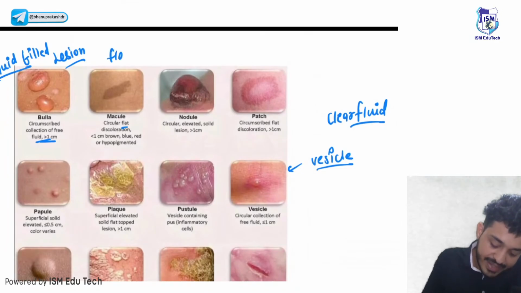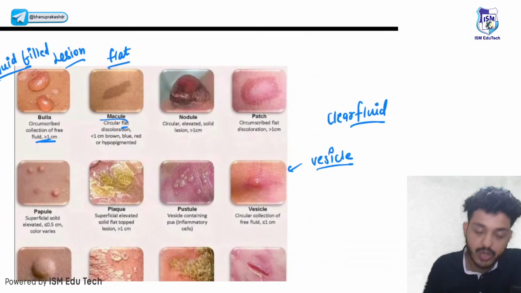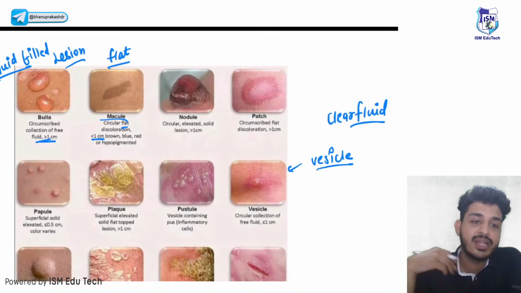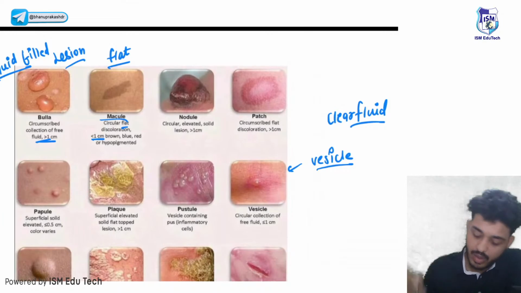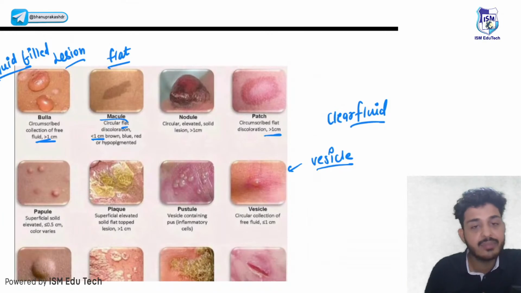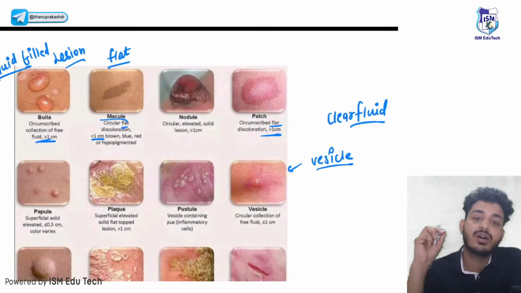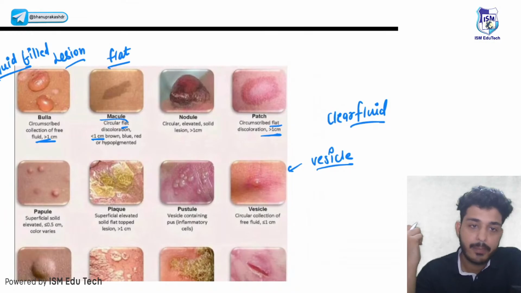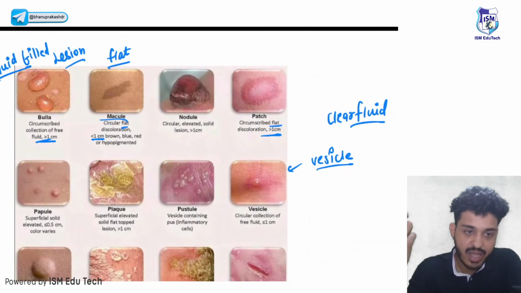Let's talk about some flat lesions. First one is your macule. What is the meaning of macule? Macule is a flat discoloration that is less than 1 centimeter. If it is more than 1 centimeter, what do we call it? We call it patch. Patch is also a flat lesion that is more than 1 centimeter. If there is discoloration more than 1 centimeter, what do we call it? Patch. So 2 lesions till now we have seen.